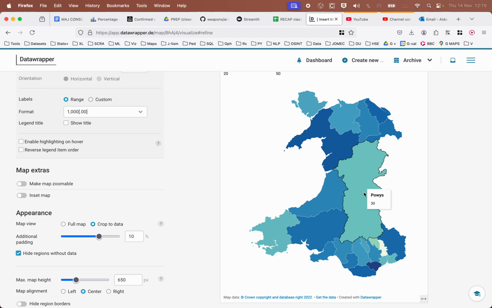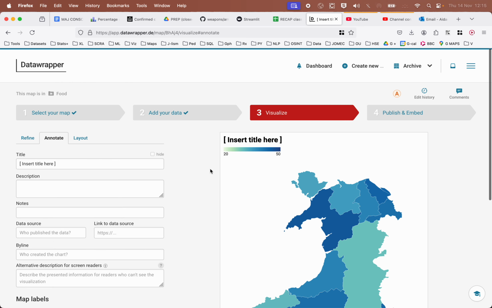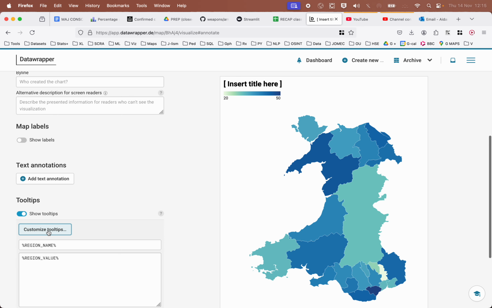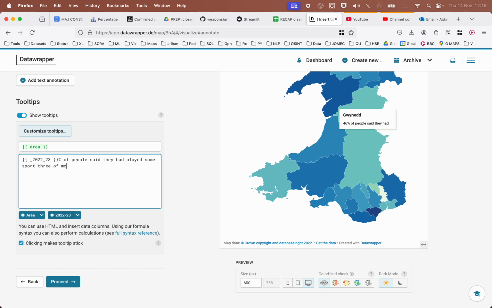And so now we need to fix the tooltips. So we need to go to annotate, then tooltips, customize tooltips. And so we've only got 2 columns. So here I'm going to put area. So the thing says POUS. And then here I'm going to have the figure, percent of people said they had played some sport 3 or more times.